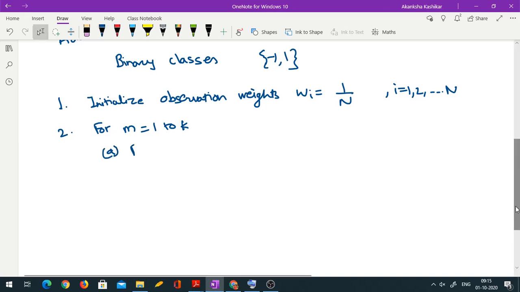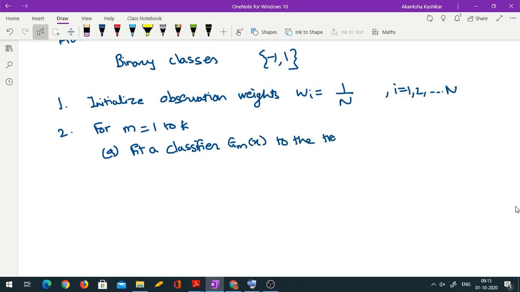So we first fit a classifier G_m(x) to the training data with weights w_i. These are the things that we have to repeat. That's why it is for m in 1 to k. So for every tree we are going to repeat these steps.